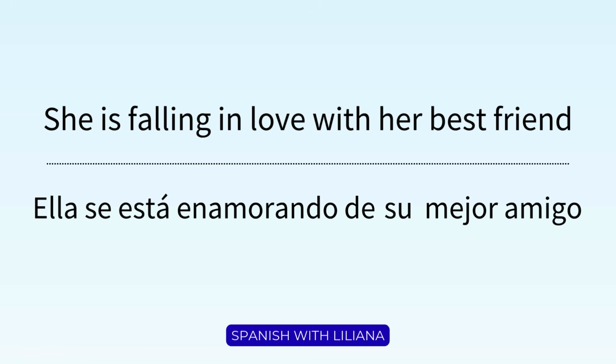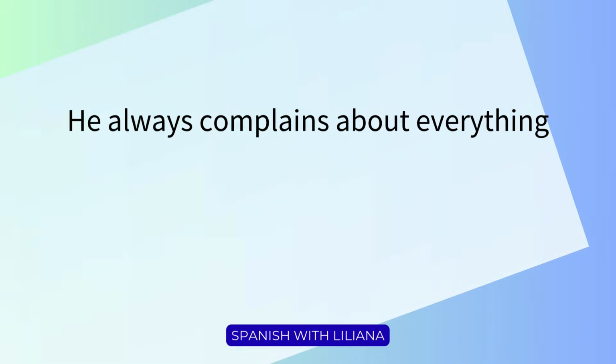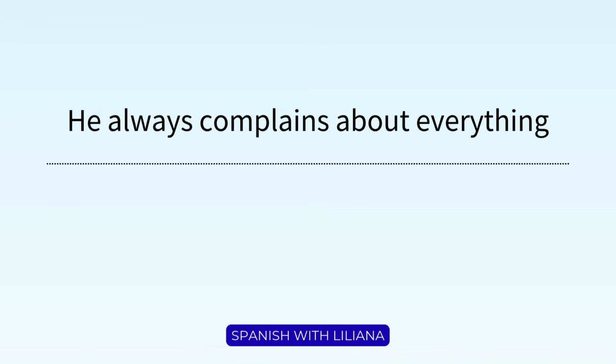So again, in Spanish, to fall in love, it's a verb. It's enamorarse. It's reflexive, so we have to use the reflexive pronouns. But it gets conjugated like any other verb. All right, the last verb set that we're going to see today is complains about. For example, he always complains about everything. How would you say that in Spanish?